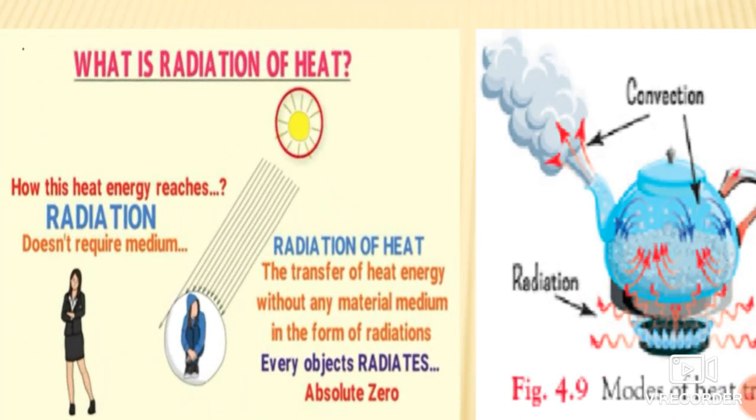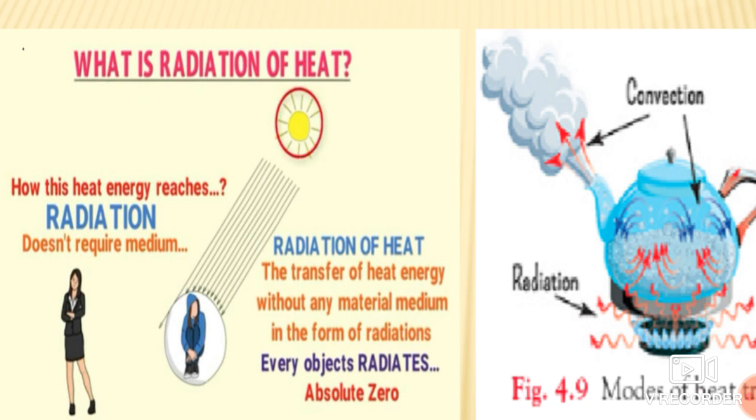The heat from the sun directly comes to us. We feel the warmth, but the transfer of that heat energy from the sun towards us does not need any kind of medium. Like light energy, heat energy also travels in the form of waves.